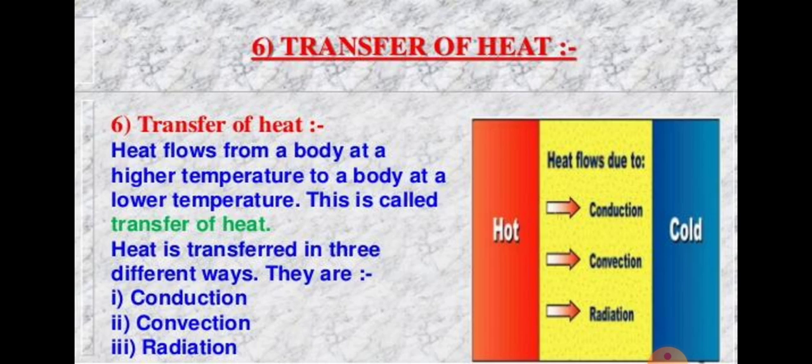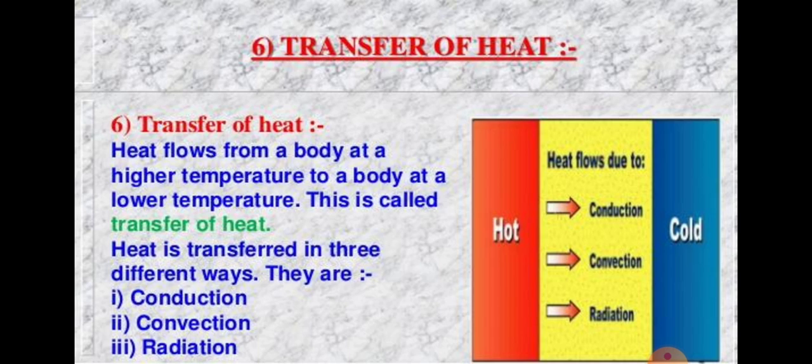This is because heat from the hot flame is transferred to the cold utensil, and when a hot utensil is removed from the gas burner, then it cools down slowly. In this case, heat is transferred from the hot utensil to the surroundings. And you can say that heat flows from a hot object to a cold object. In other words, heat flows from a body at higher temperature to a body at lower temperature. This is called transfer of heat.